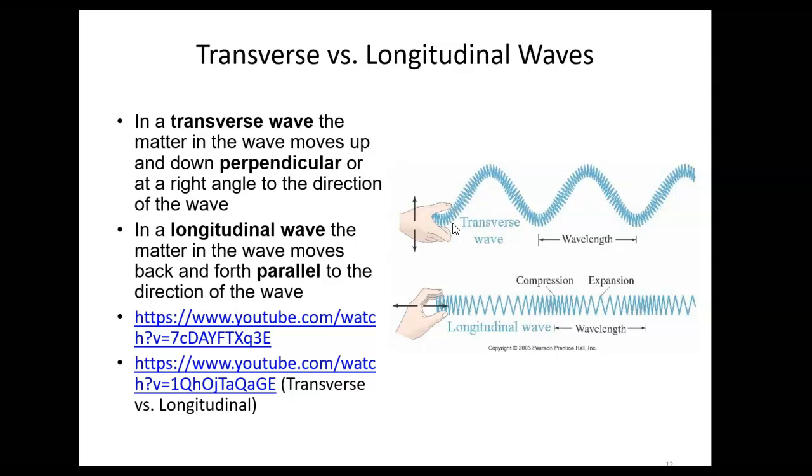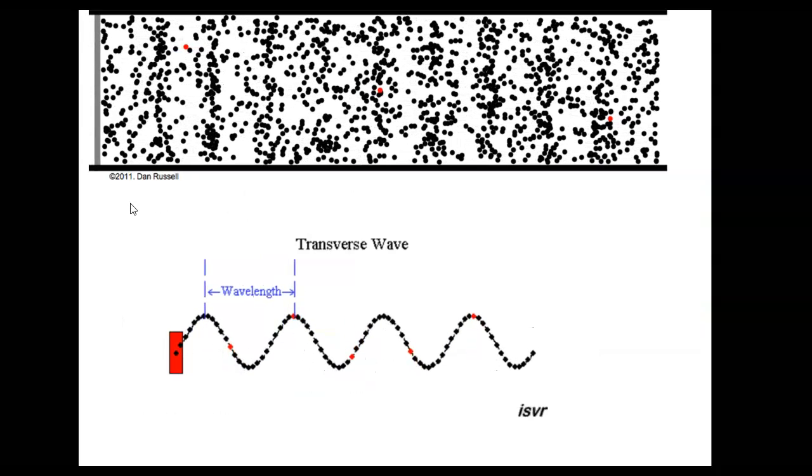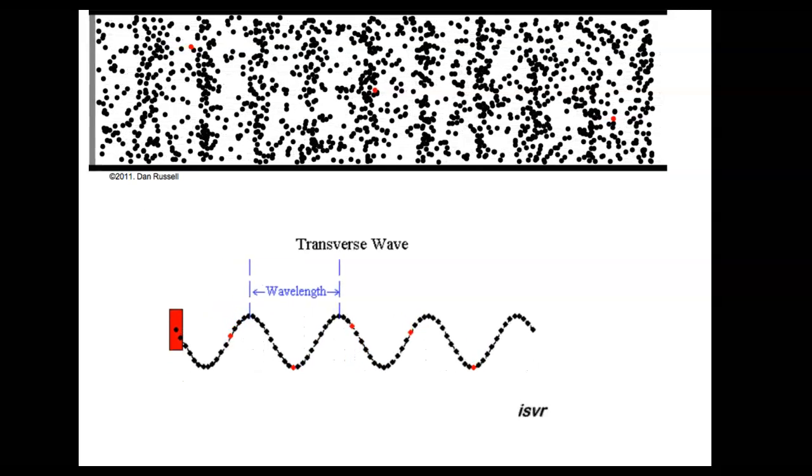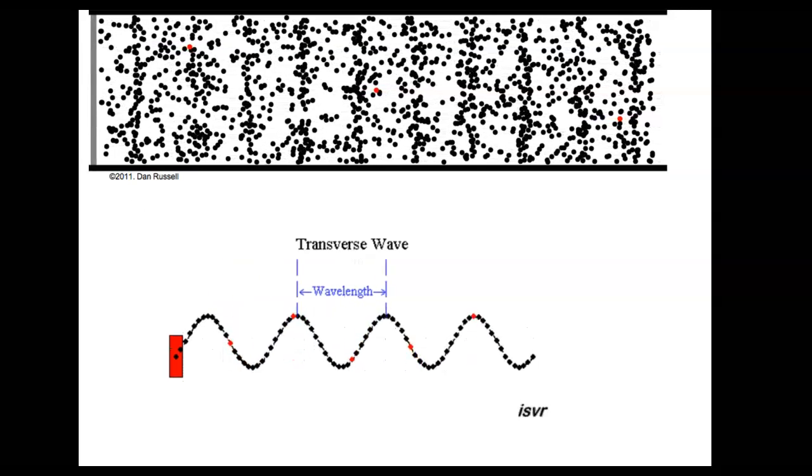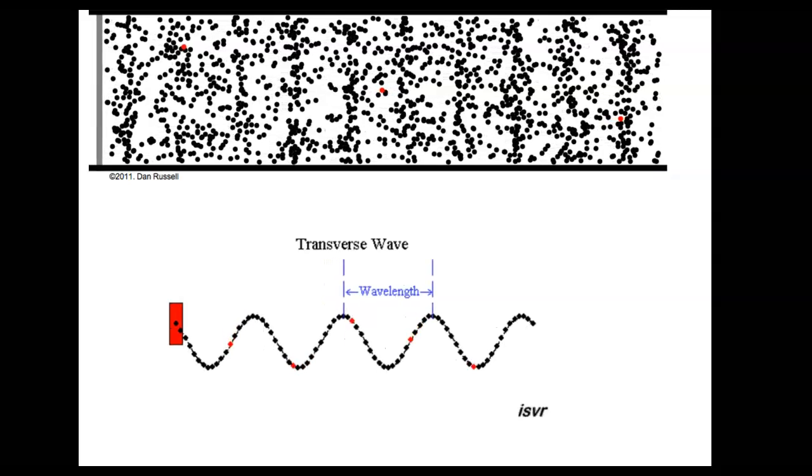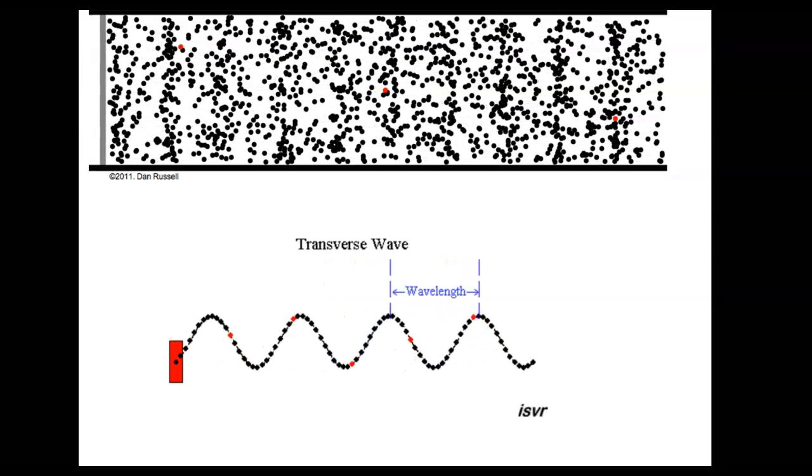Okay, again, this is like a slinky or a really long spring, and you can actually use a slinky to make either transverse waves or longitudinal waves, either by moving your hand up and down or pushing the spring in and out like this. This would be for a transverse wave, and this would be for a longitudinal wave. And this slide is just showing you an animation of each one. Obviously, the one on the top is an example of a longitudinal wave, and the one on the bottom is an example of a transverse wave.